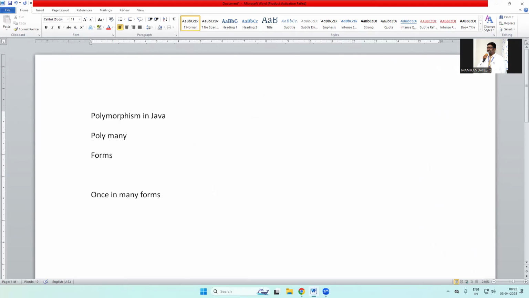At that time, we can create an object, we can create a method, and we can use various methodologies and various data member functions in our program. So that's why we need a terminology like polymorphism. Polymorphism means one in many forms. Actually, polymorphism is one of the properties of the OOP concept.